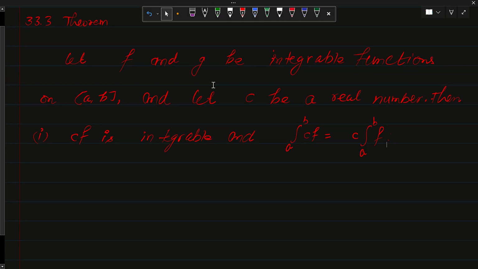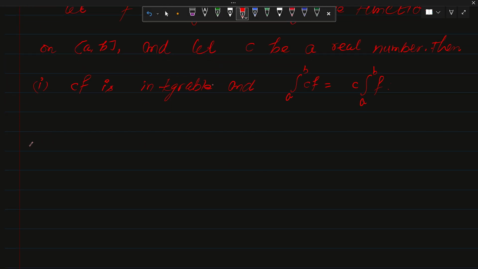The second part of this theorem says: if f and g are integrable, then the sum function f plus g is integrable, and in that case the integration from a to b of the addition of these two functions, f plus g, is equal to the integration from a to b of f plus the integration from a to b of g.